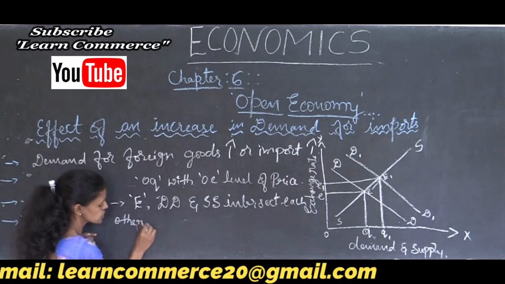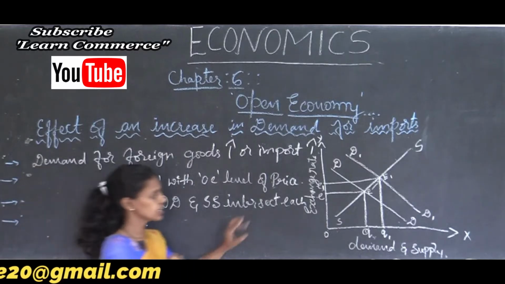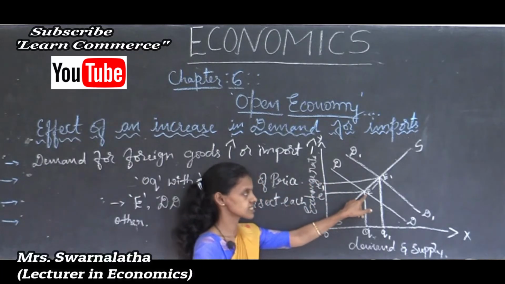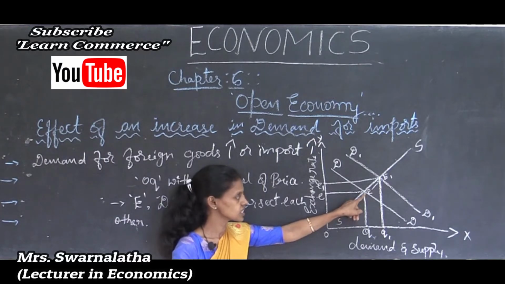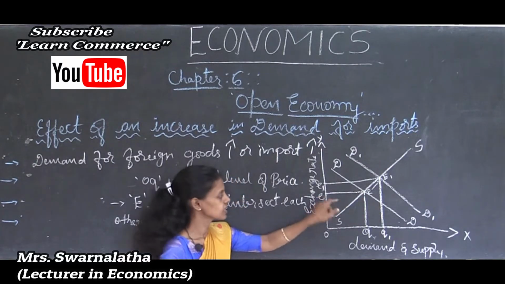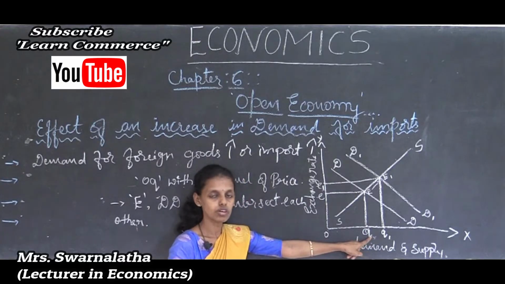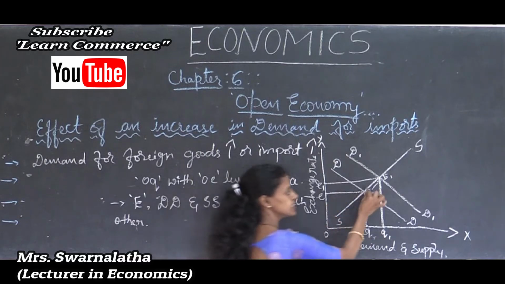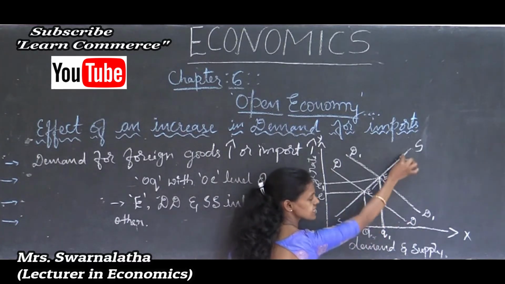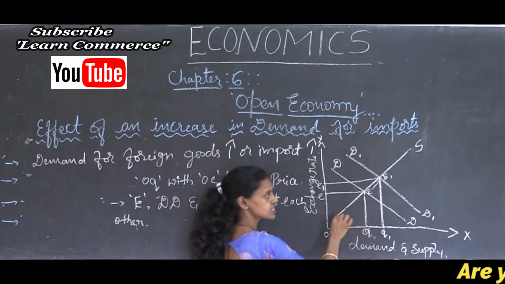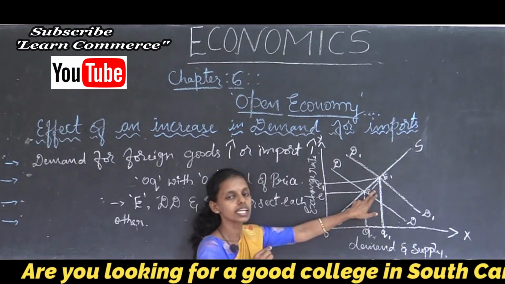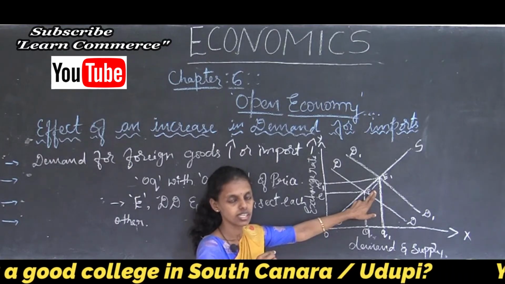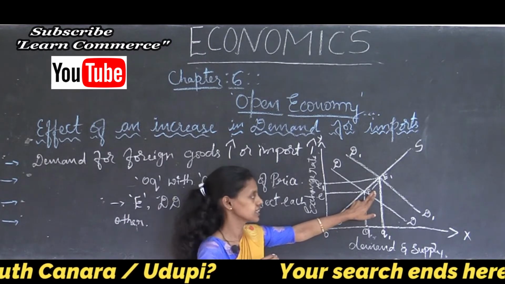What it shows is that here is a fixed exchange rate system in the initial stage. In the initial stage, the exchange rate is fixed at E. So OQ quantity of goods is demanded and imported at E. The DD curve intersects the SS curve at point E, which is said to be the equilibrium situation in the foreign exchange market.